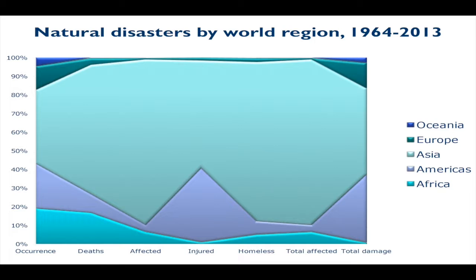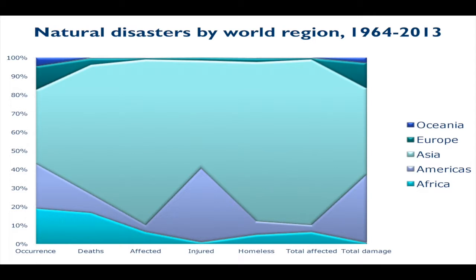In particular, I want you to appreciate the fact of how much of the natural disaster burden lies squarely in Asia. You'll see on the column on the left is basically percentages, and going across the bottom are the different aspects of disaster consequences. Number of people affected, damages, number of injuries, numbers of death, and so on. So I don't want to get into too much of the detail, but what I want you to appreciate are these different areas of the world. For example, the Pacific, otherwise known as Oceania, up at the top with dark blue. Europe in green, Asia in gray, and the Americas, North America and South America in lavender, and then also Africa in the light blue and below.